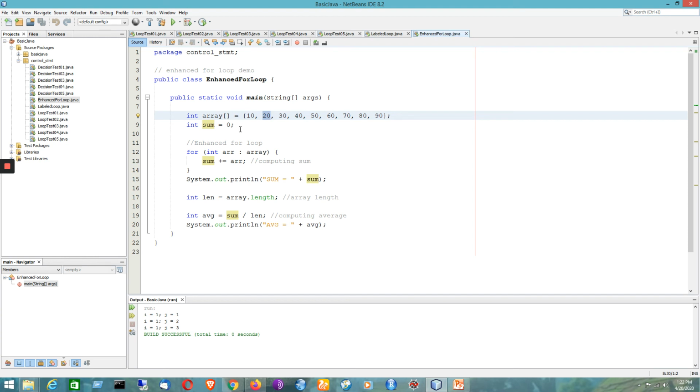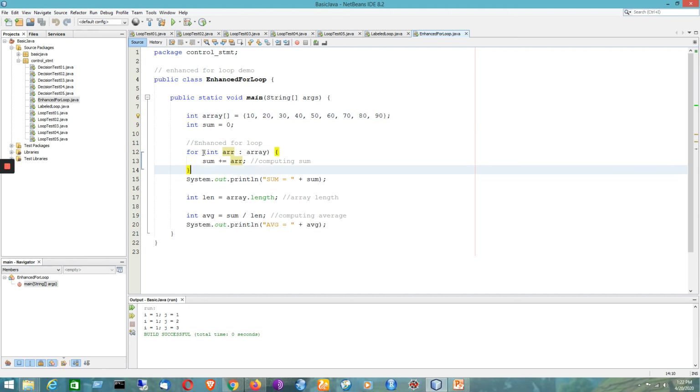So for the next iteration, the value of arr will be 30, and that particular value will be added with the previous value of sum, that is basically 30. So 30 plus 30, it will become 60. So in that way, the process will be continued until we are considering the end element or the last element of the array. So in that way, we will be able to calculate the sum for it.